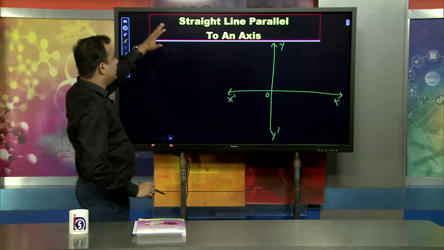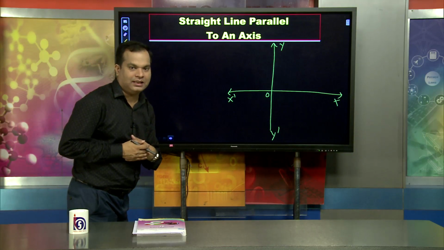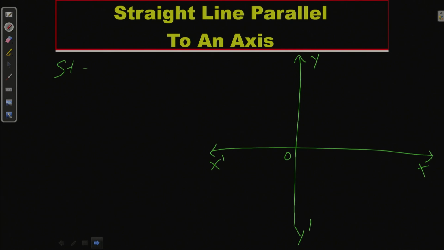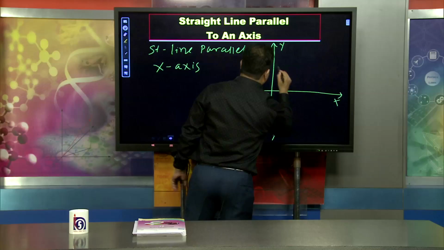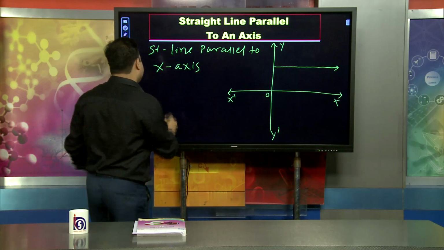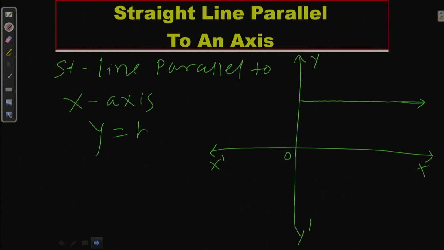When talking about a straight line parallel to the x axis, it is like this. Then its equation will be y equal to b.